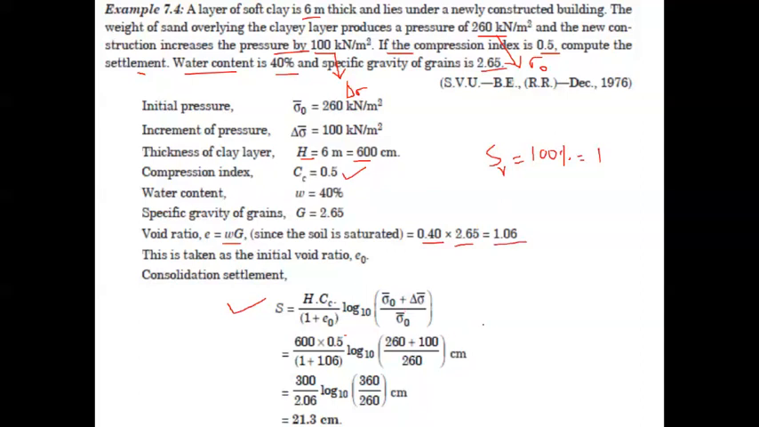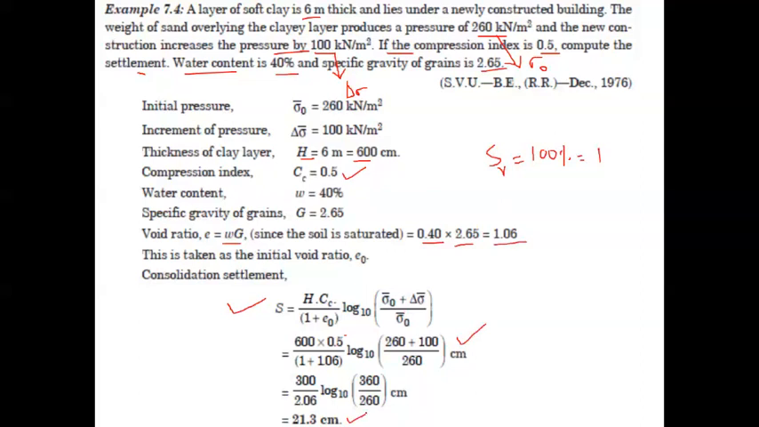As you can see here, after the substitution, this will be the form of the equation we'll be getting. And finally, if you substitute all the parameters and simplify, the final answer would be this one. So 21.3 centimeters, okay, 21.3 centimeters. It is the consolidation settlement due to the new construction over there. So the final answer Sc is equal to 21.3 centimeters.